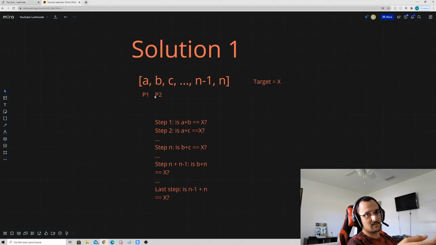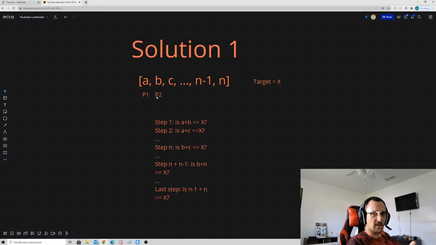Of course, this does not include the number that p1 is pointing to, because the LeetCode problem says that we cannot use the same value twice, and also we can't check the numbers that come before p1 because we'd be checking duplicate values and that's just redundant. So p2 is going to start off right in front of p1, and we're going to get the numbers that are in p1 and the numbers that are in p2. We're going to add them up and we're going to check to see if they equal x.